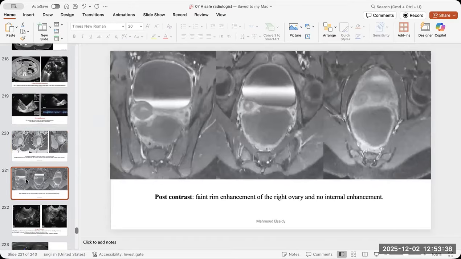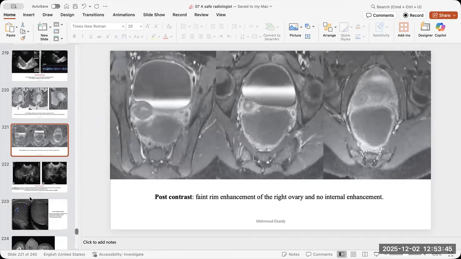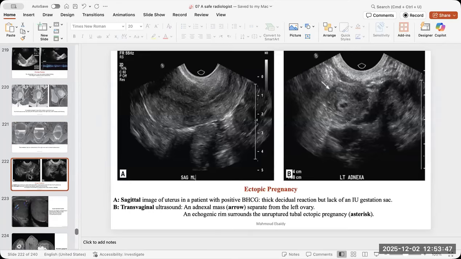Always know the ovary by that. See the difference between the size of both ovaries. So don't forget the torsion.